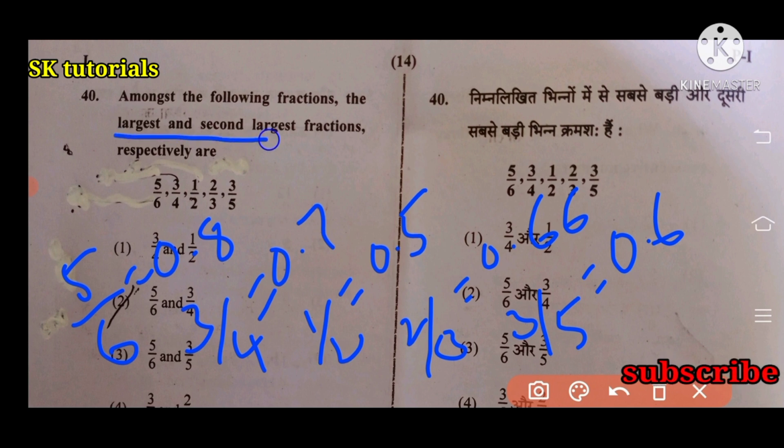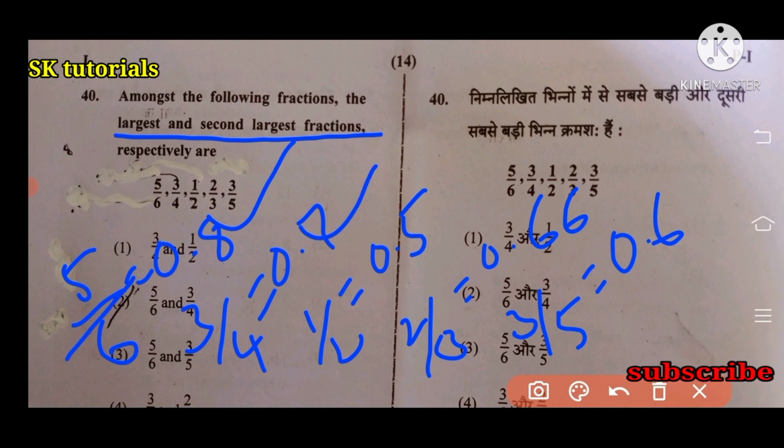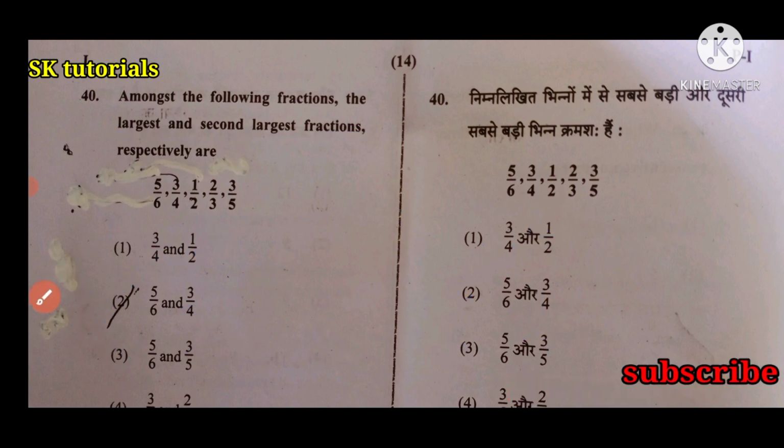The largest is 0.8, the second largest is 0.7. Right answer is option 2, 5 by 6 and 3 by 4.